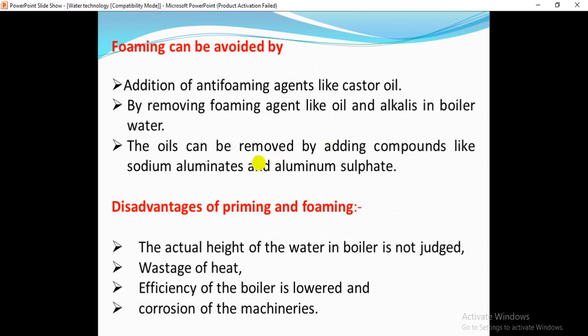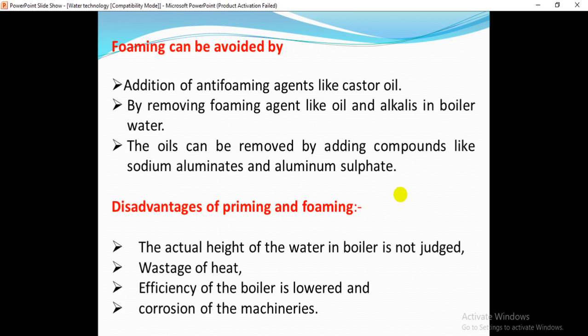The oils can be removed by adding compounds like sodium aluminate and aluminium sulfate. By adding these chemicals, we can remove these foaming agents, that is oils or alkalis, isn't it? Then what are the disadvantages of priming and foaming?